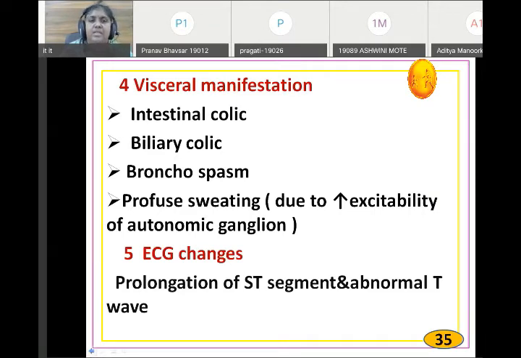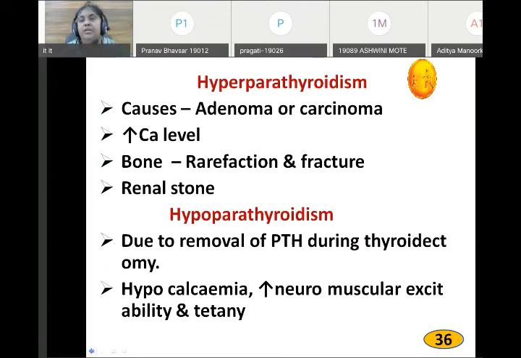Visceral manifestations: there is intestinal colic, biliary colic, bronchospasm, profuse sweating. ECG changes are prolongation of ST segment and abnormal T wave. Hyperparathyroidism. In hyperparathyroidism, what happens? The calcium level increases due to tumor of the parathyroid gland, causing adenoma or carcinoma, increased blood calcium level, bone deformity and fracture.